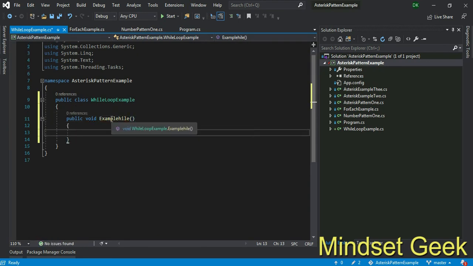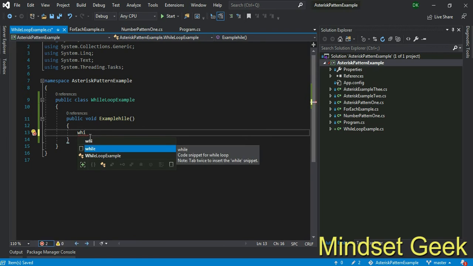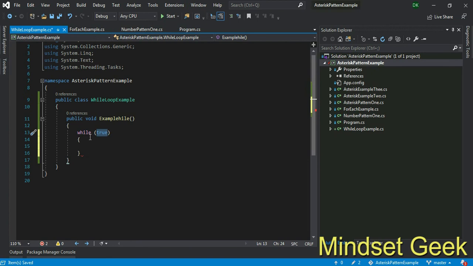You can use whatever name, right? This time I want to iterate with a while loop. Type while and click two times on tab.